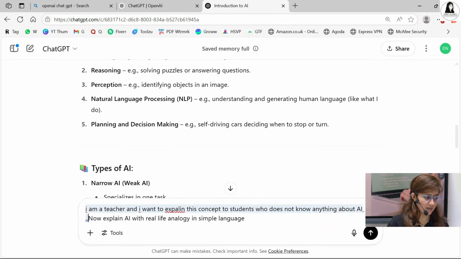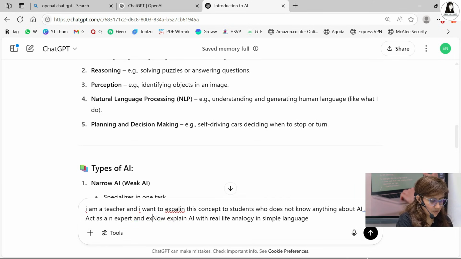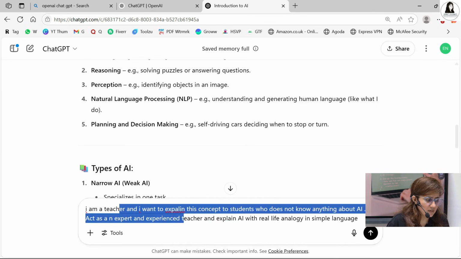It's better to write it like, act as an expert and experienced teacher and explain AI with real life analogy in simple language. I have refined my prompt a little bit.